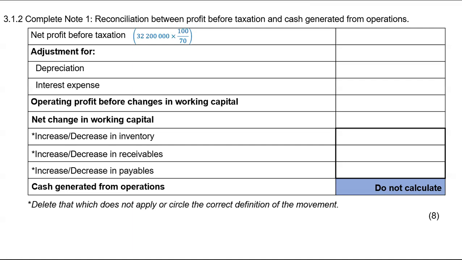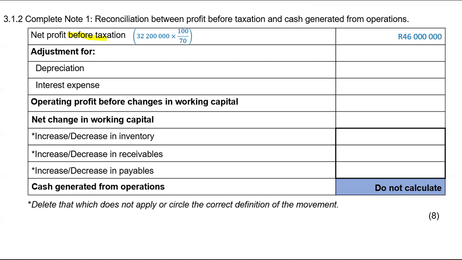So I want the profit before tax. The thing is, this reconciliation note of the cash flow statement, a lot of students confuse it with retained income. And they're not the same, guys. Here it's profit before tax. In retained income, it's profit after tax. Here it's profit before tax. So that's why I'm multiplying by 100. And when I get my profit before tax, it will be 46 million rand.